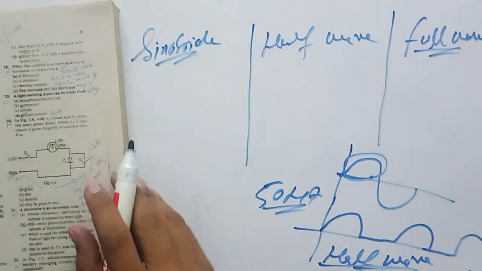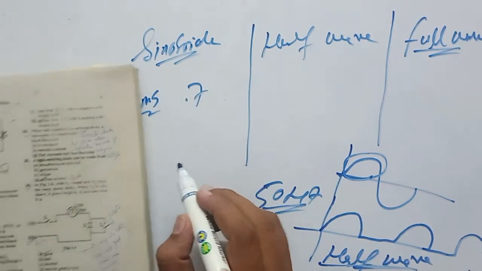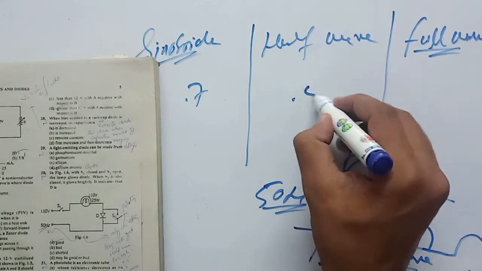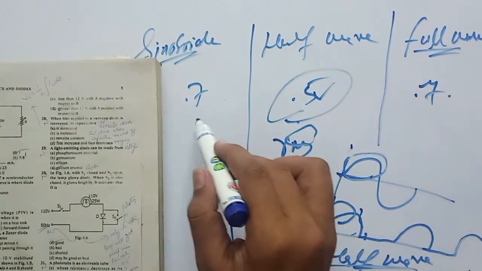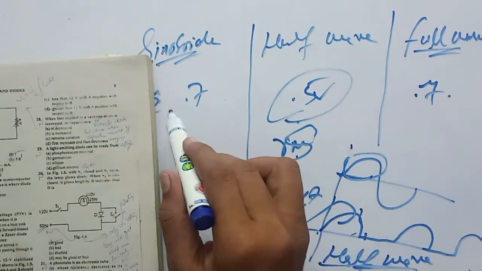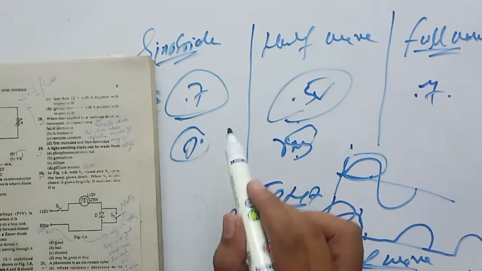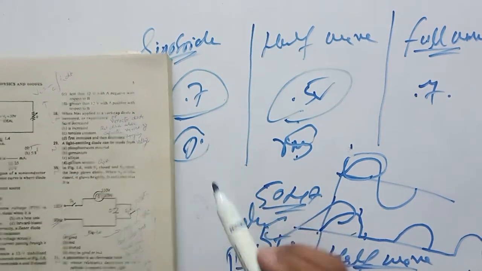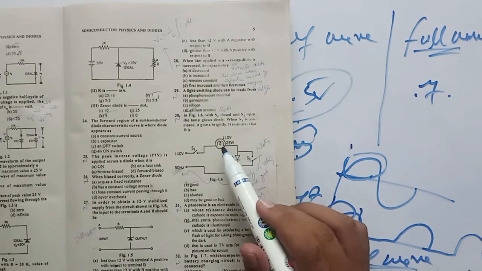So we know that the RMS value of a sinusoidal is 0.7, and the RMS value of half wave is 0.5 volt, and the RMS value of full wave is also 0.7. If you take the average value of this sinusoidal, that should be equal to 0, so that's why we use RMS for AC. So here you will get the less RMS value, or less average value,